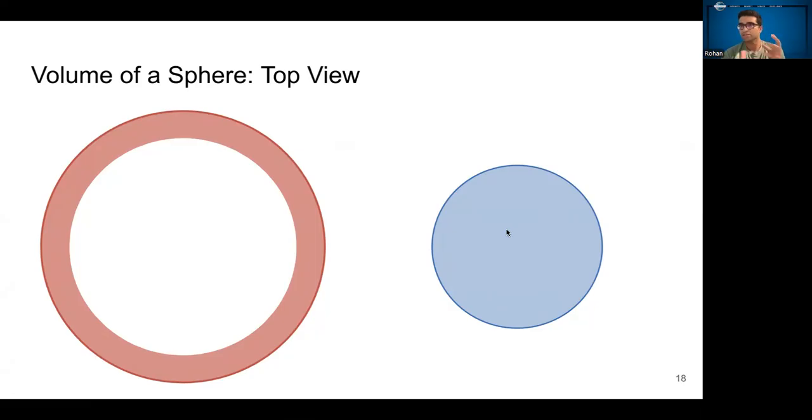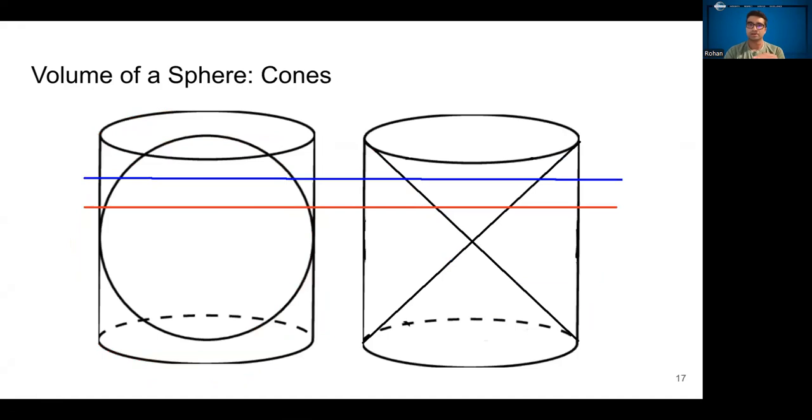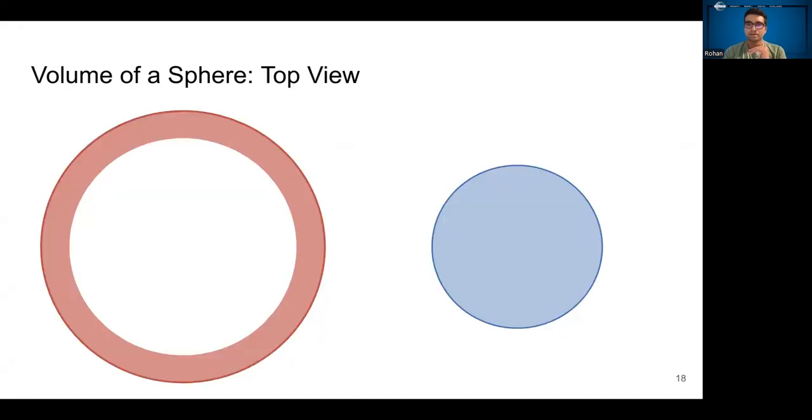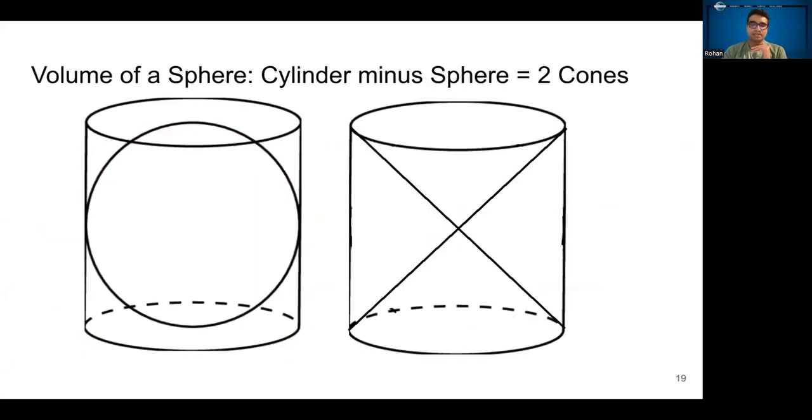Archimedes justified this using some things he knew about triangles and how the shapes are oriented when you take a horizontal slice across the cone and the sphere and the cylinder. So because the horizontal cross sections have the same area, you know that the gap between the sphere and the cylinder is the same as the volume of the cones.